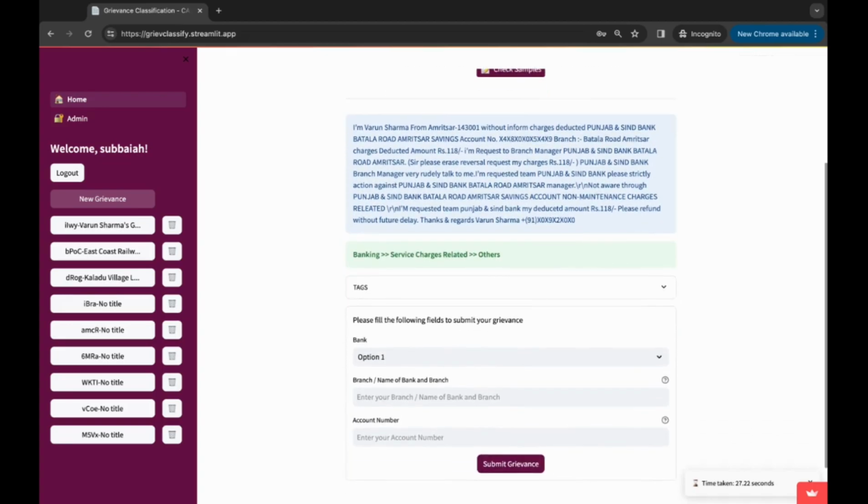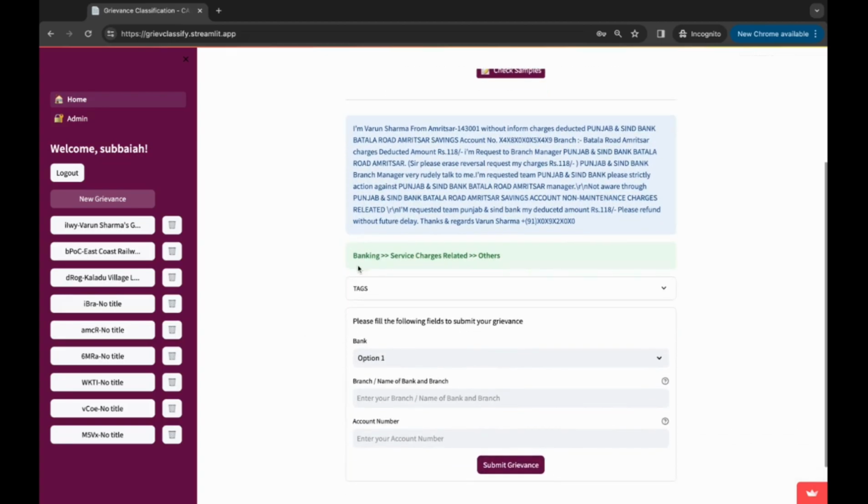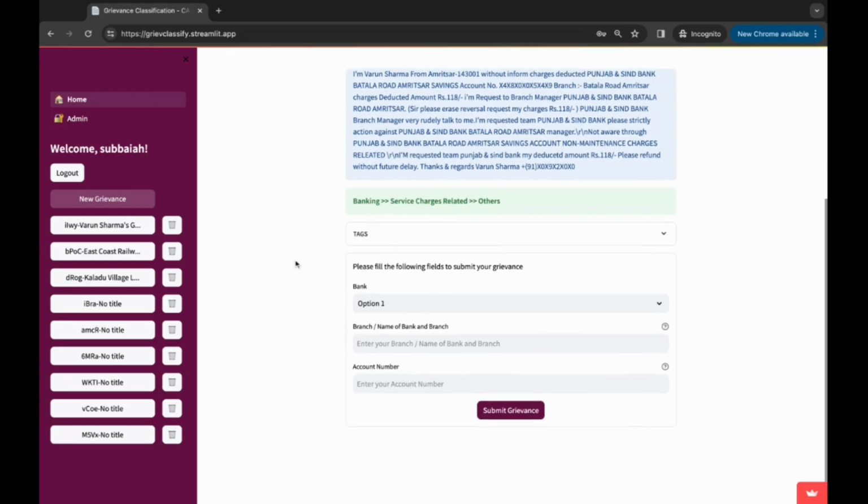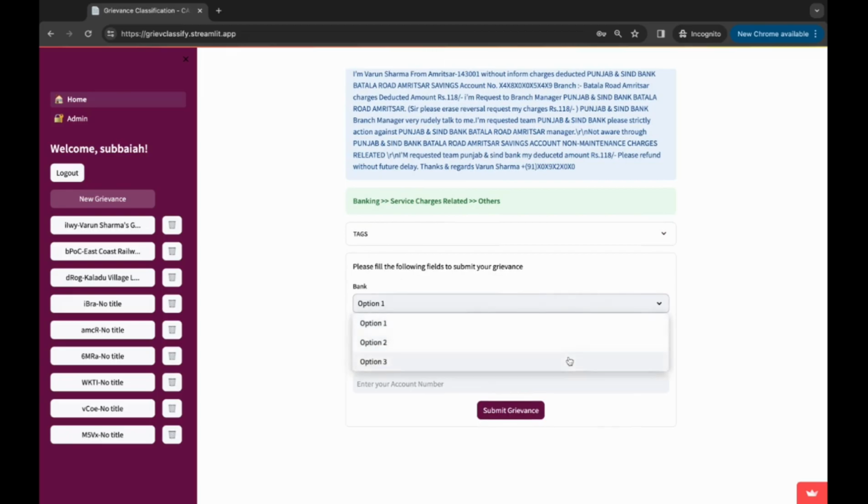As you can see, this complaint has been categorized into banking, service charges related, and others category. The complaint is about additional money being deducted from a customer's account or a citizen's account by Punjab and Sindh Bank. Once this is categorized, we are taking the input fields from the user.